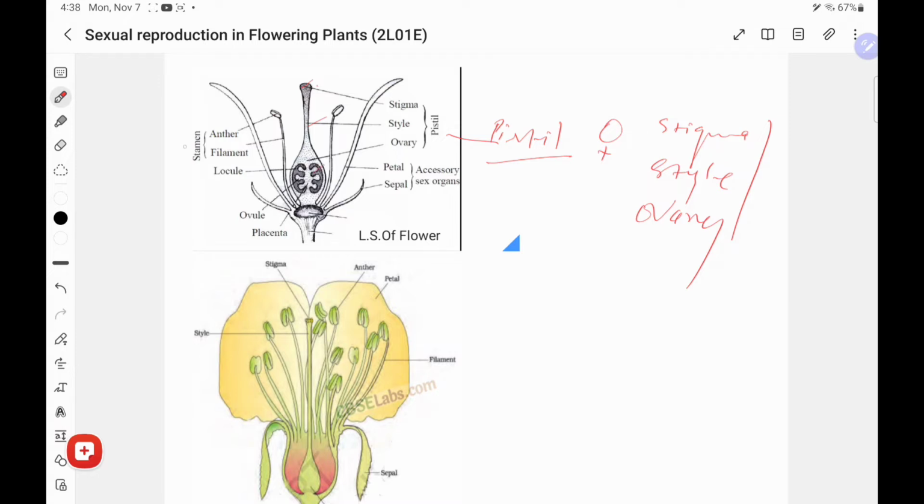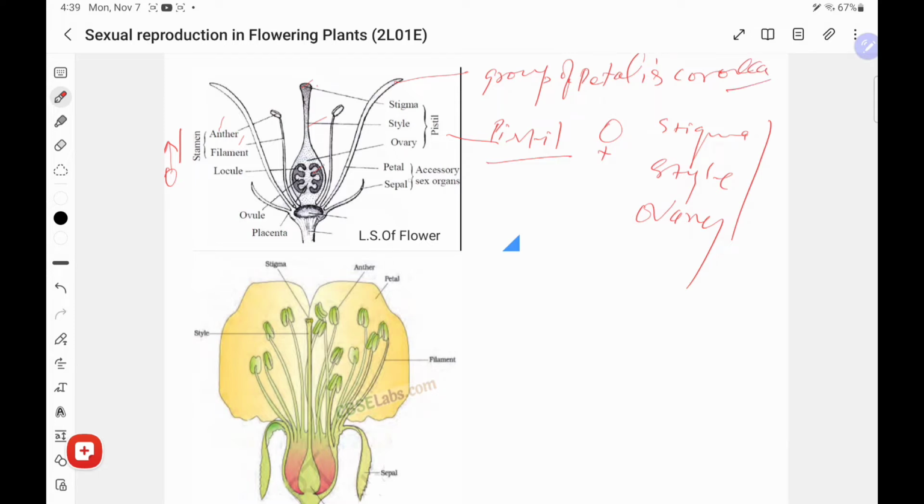Next, stamen, the male part of the flower. It has anther and filament. These are the male parts. Now another part is the petal. A group of petals is called corolla.